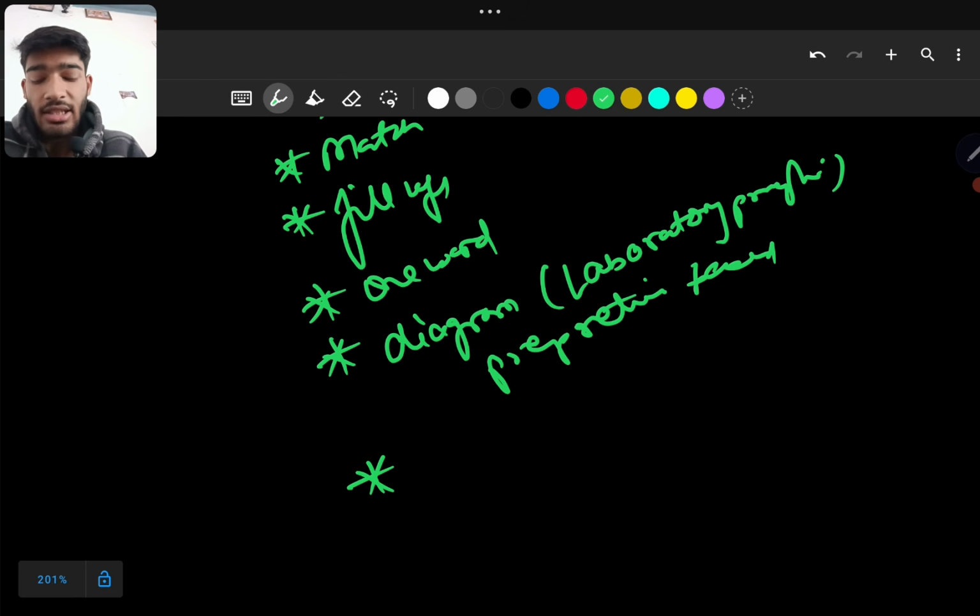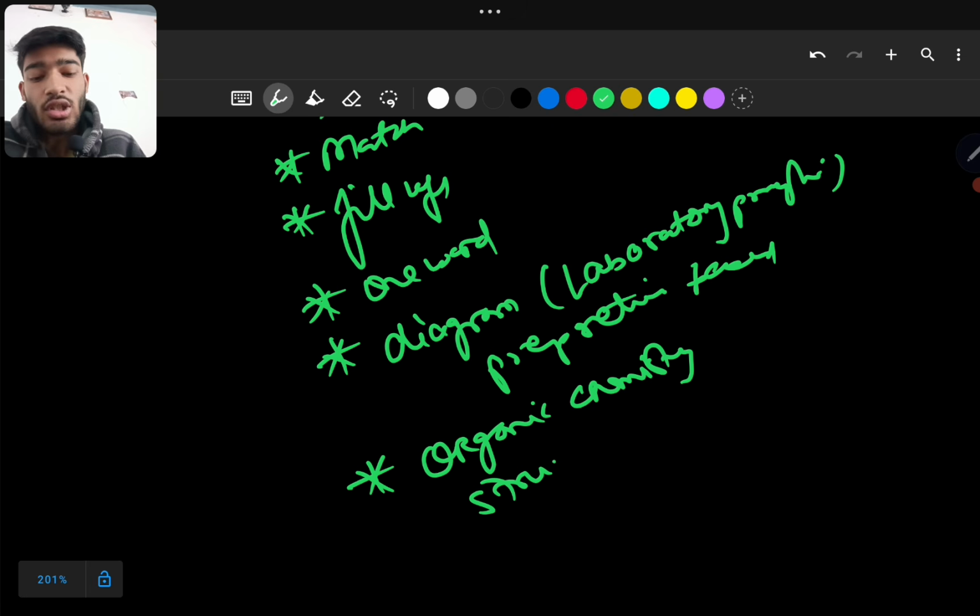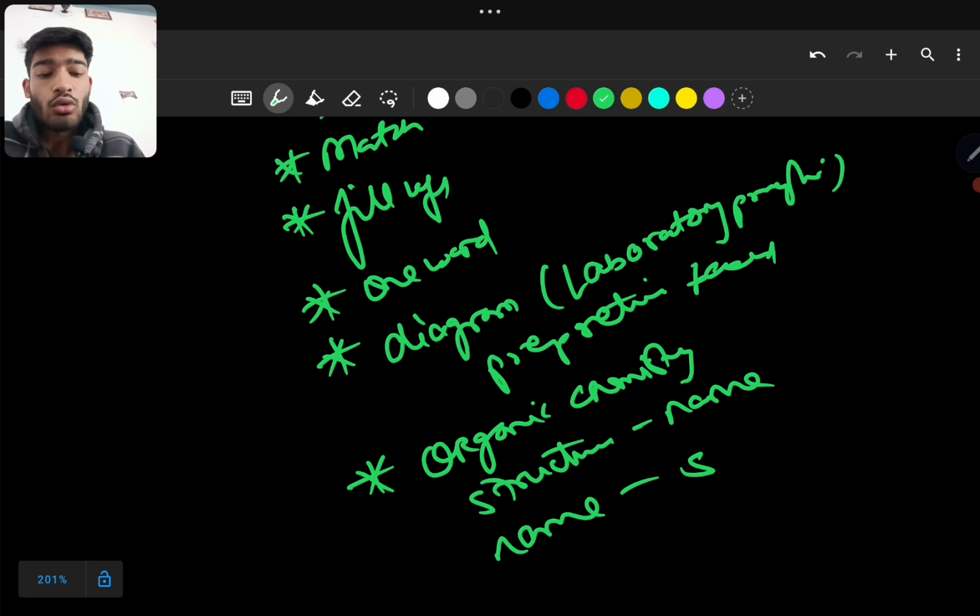And at the last, there is one important likelihood of a question from organic chemistry. You will get a question where structures will be given and you have to name them, and also names will be given and you have to draw the structure. So this can come of 2 and 3 marks. One will come of 2 marks and the other will come of 3 marks.